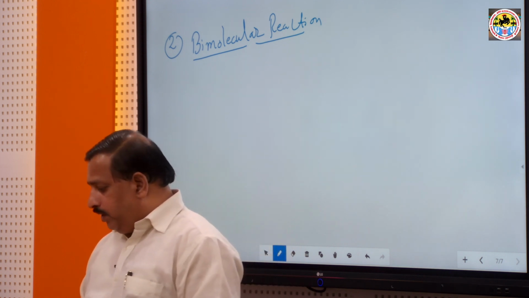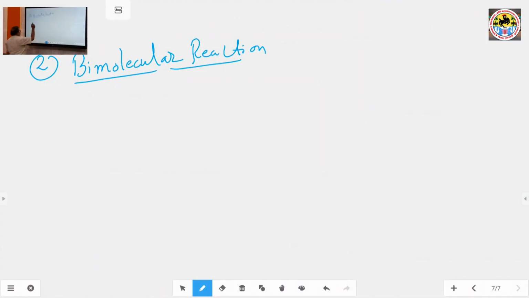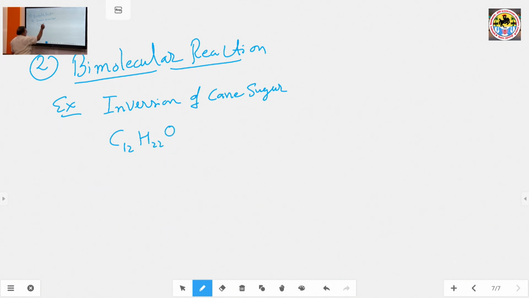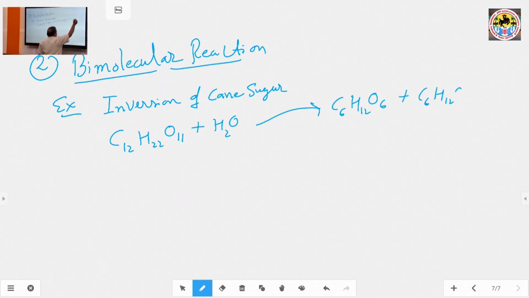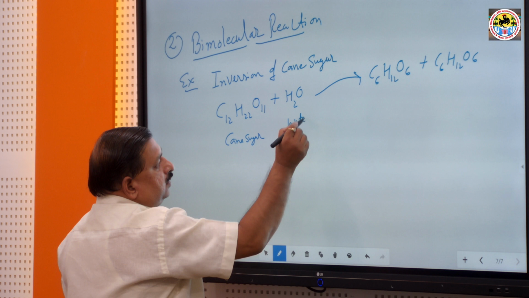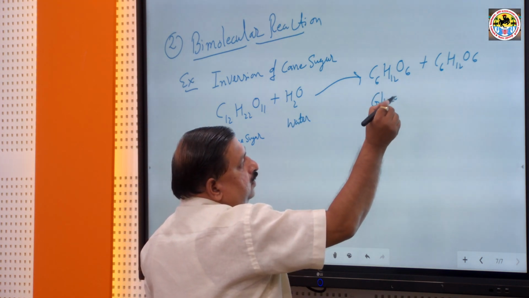So, there are many examples of bimolecular reactions, generally inversion of cane sugar: C12H22O11 plus H2O gives C6H12O6 plus C6H12O6. C12H22O11 is a cane sugar molecule, this is a water molecule, and this is glucose and this is fructose.